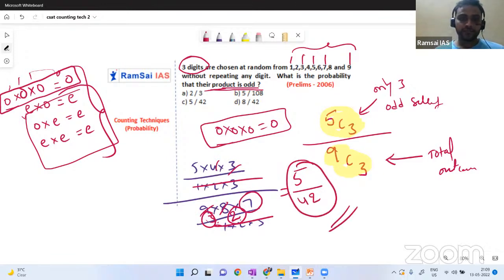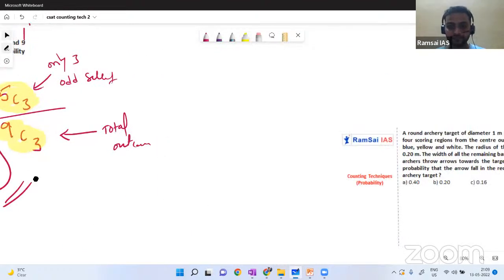5 by 42, which is option C, is the answer. Logically, you have to proceed. Okay, hope it's clear. We'll go with the next one.